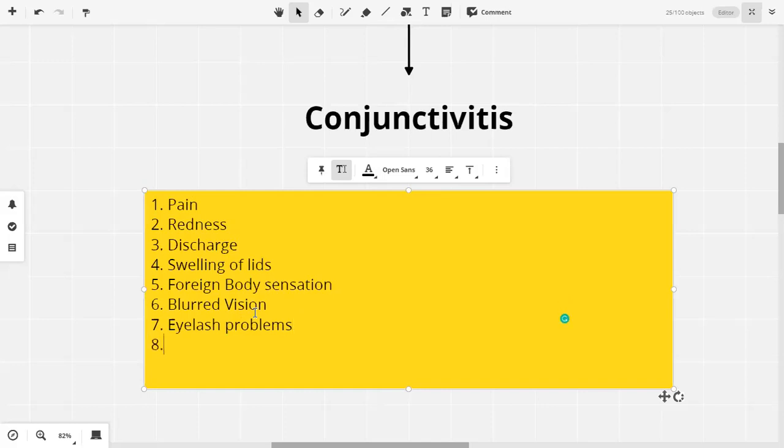और क्या हो सकता है? Lacrimation. Lacrimation and discharge.